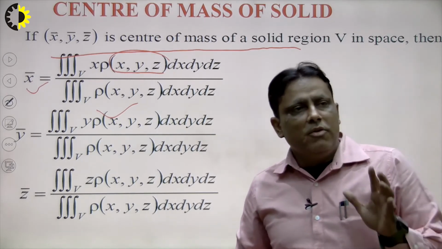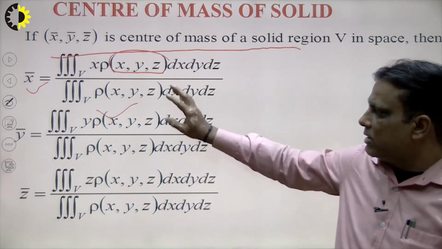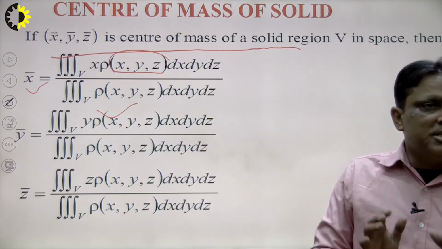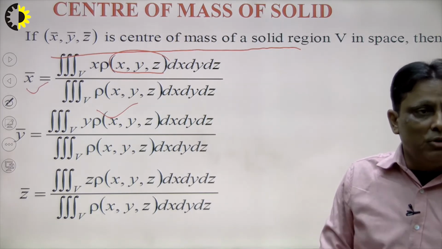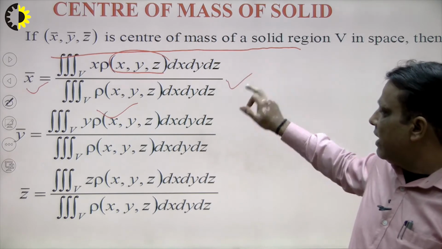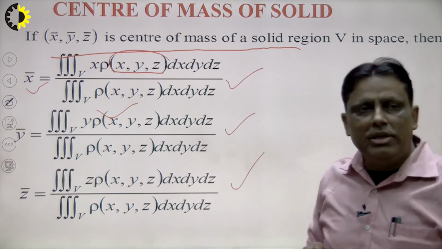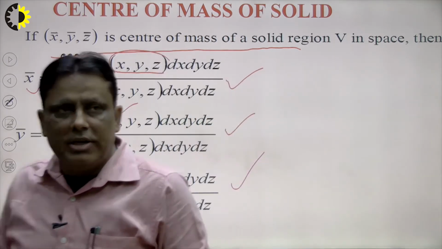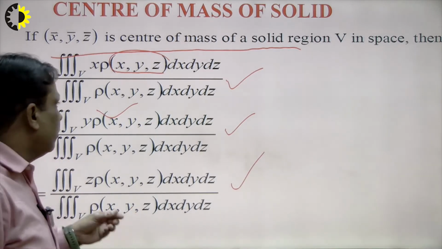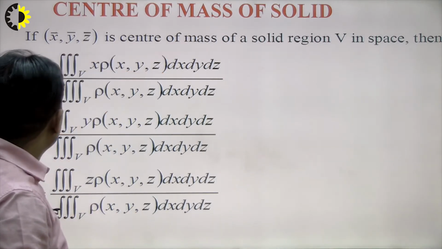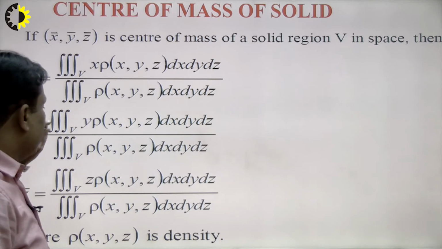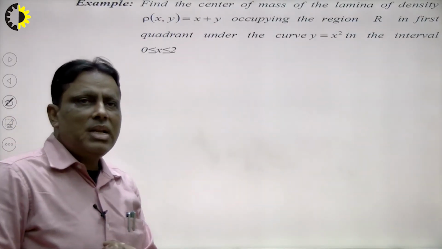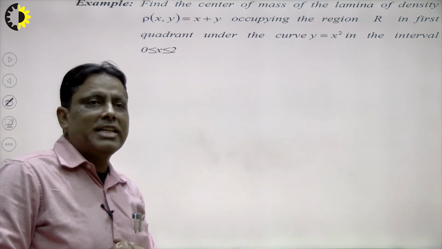In this way, if the body is homogeneous, we can use triple integration. That means the density of the material depends on the volume, on the x coordinate, y coordinate and z coordinate. So in this way we can find the coordinates of the center of mass, the center of gravity, one by one. We see very carefully. Suppose I want to calculate a problem here. Suppose we find the center of mass of a lamina of the density.